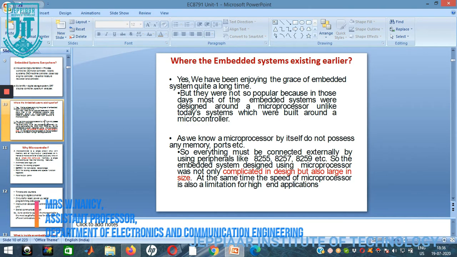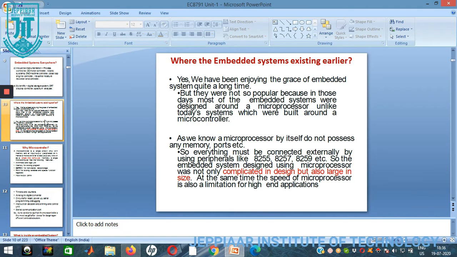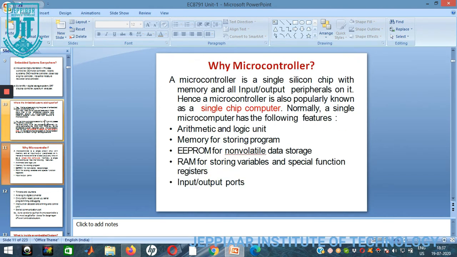Where did the embedded system exist earlier? As we know, the microprocessor by itself does not contain any memory, codes, etc. So everything must be connected externally by using peripherals like 8255, 8257 and 8259. As the design was complicated and also large in size, we have been improving it under many applications and systems together to form these interfaces.